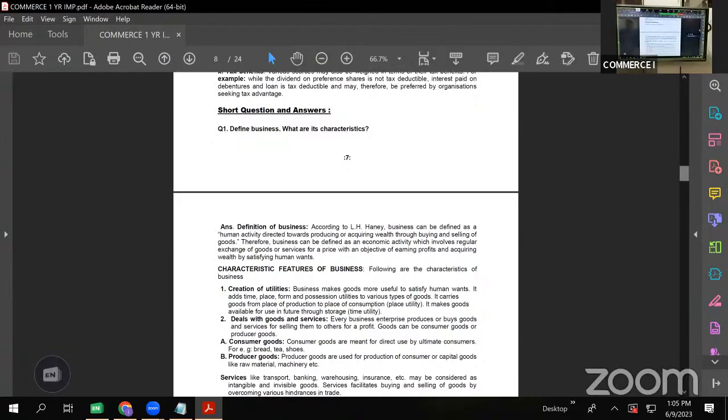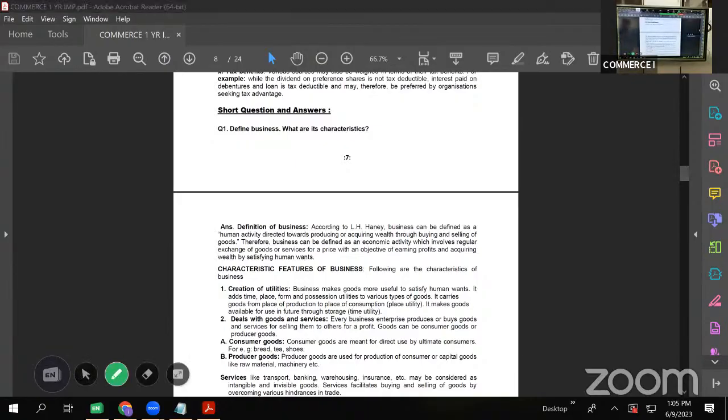A very frequently asked question here is, what is business and what are its features? What is business? What are its characteristics? Very, very important. Define business and explain its characteristics. Now, business is a state of being busy. You are busy with something, then you are said to be doing some business. But then it has to have some economic benefits. That is a correct factor when we call it a business.